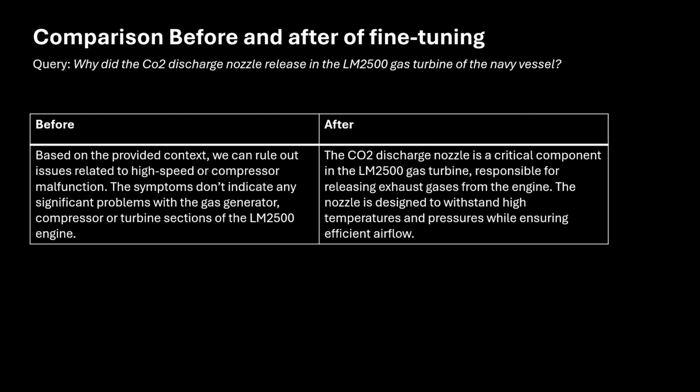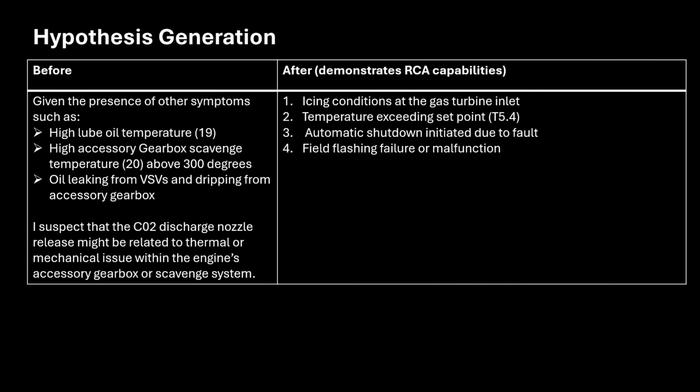After the fine tuning, we can see that it says the CO2 discharge nozzle is a critical component of the LM2500 gas turbine. This is more factual and grounded because it doesn't diverge from the context. With these types of responses, we don't want to diverge and add additional things we're uncertain of, because it can cause dilution in our response for further context generations. So I'd say that after fine tuning would be much more reliable in terms of its responses. In this section here, it's the hypothesis generation.